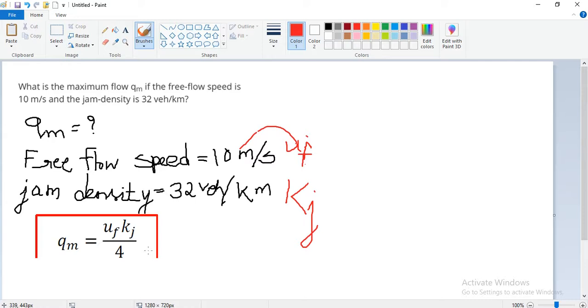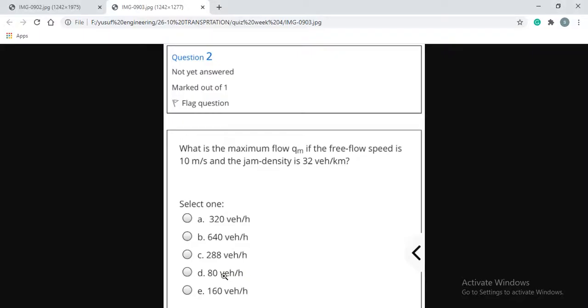Uf is 10 and Kj is 32, upon 4. 4 eights are 32, and 10 eights are 80. So what is the maximum flow? The maximum flow is 80 vehicles per hour. So option D is correct.